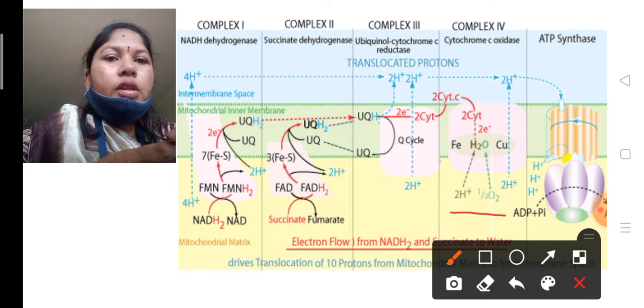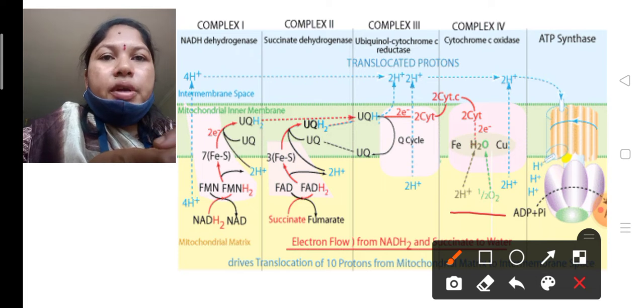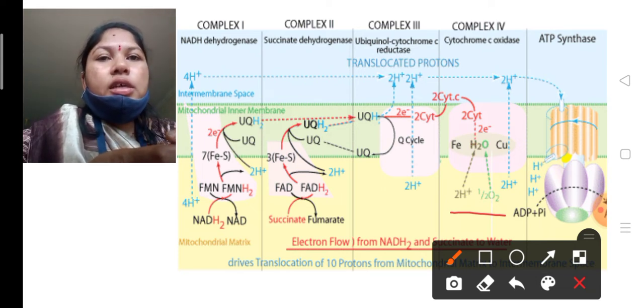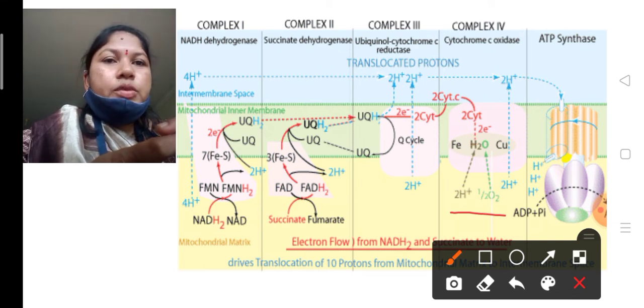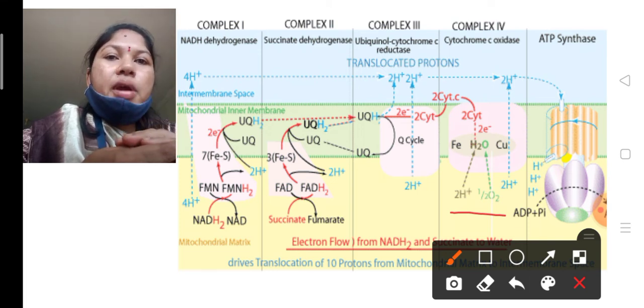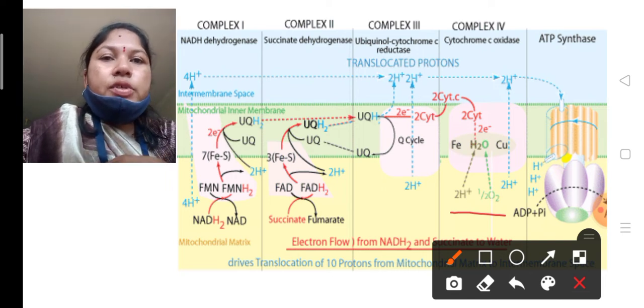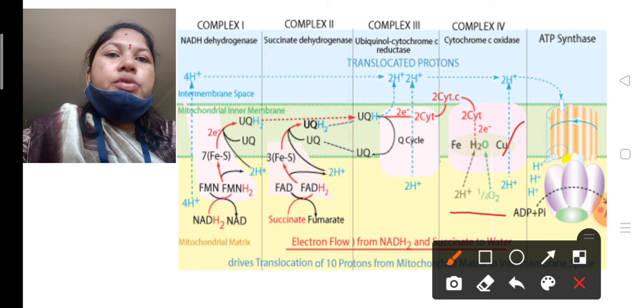Positive charge slowly increases in the intermembrane space, and negative charge slowly increases in the matrix. The cristae membrane does not allow the protons to enter again from the intermembrane space into the matrix.